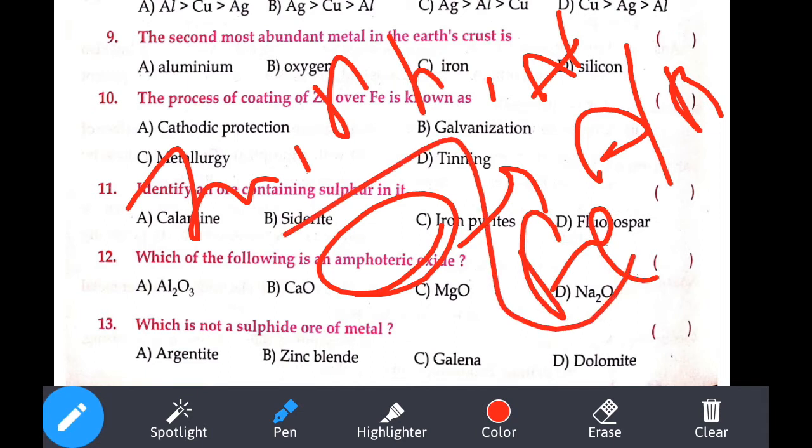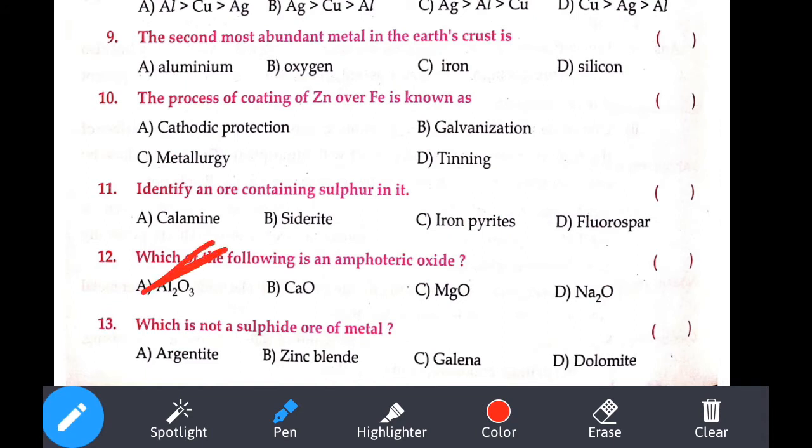All come under amphoteric oxide. Metals can combine. Amphoteric oxide is also called hydroxide. So here, as I said, aluminium. So we can simply say that it is Al2O3. Next: which is not a sulfide ore of metal?